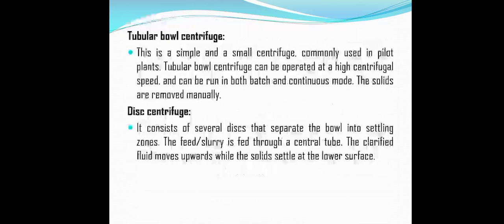Then the scroll centrifuge, or the decanter, is composed of a rotating horizontal bowl tapered at one end, and the decanter is generally used to concentrate fluids with a high solid concentration. The biomass content is up to 5 to 80%. The solids are deposited on the wall of the bowl, and can be scraped and removed from the narrow end.